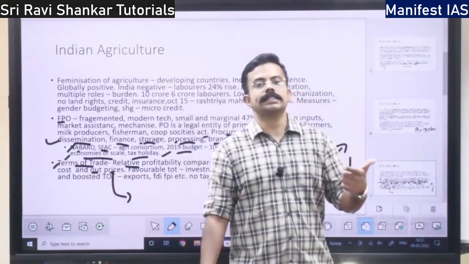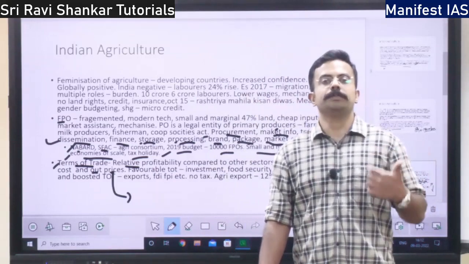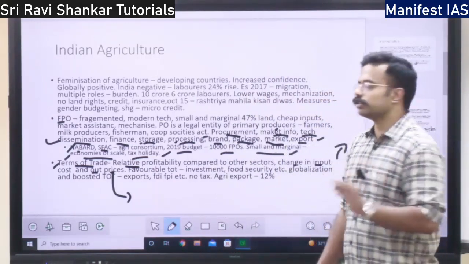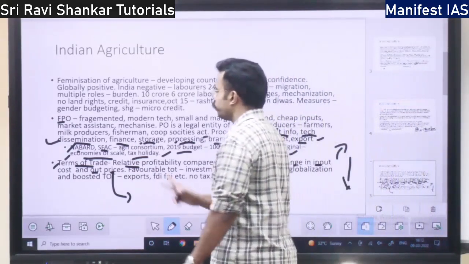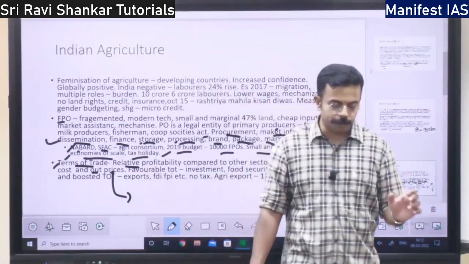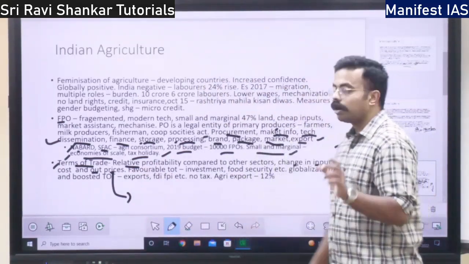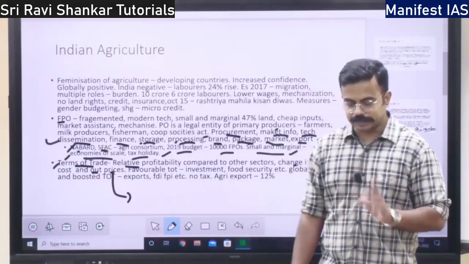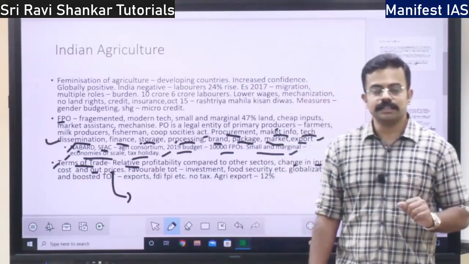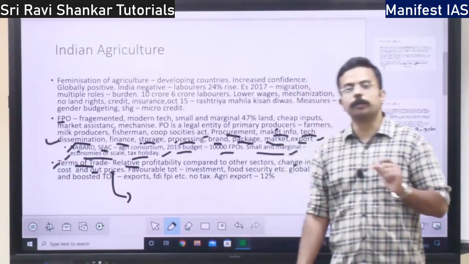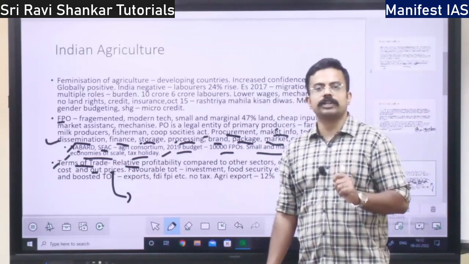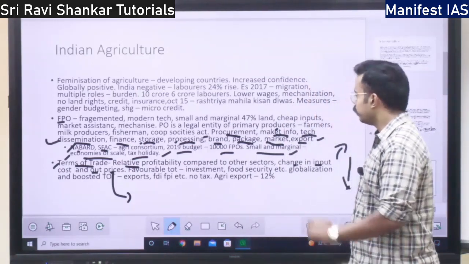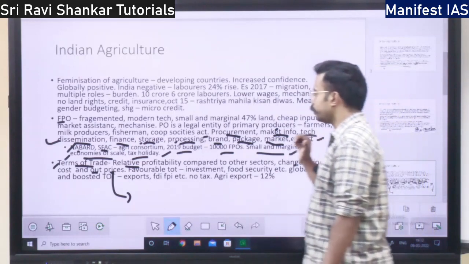How output prices are dependent on input cost, that is also spoken under the terms of trade. One is the relative price, the relative profit of agriculture with respect to other sectors. The second is how the output cost will change with respect to input cost. That is the second thing that is spoken in the terms of trade.